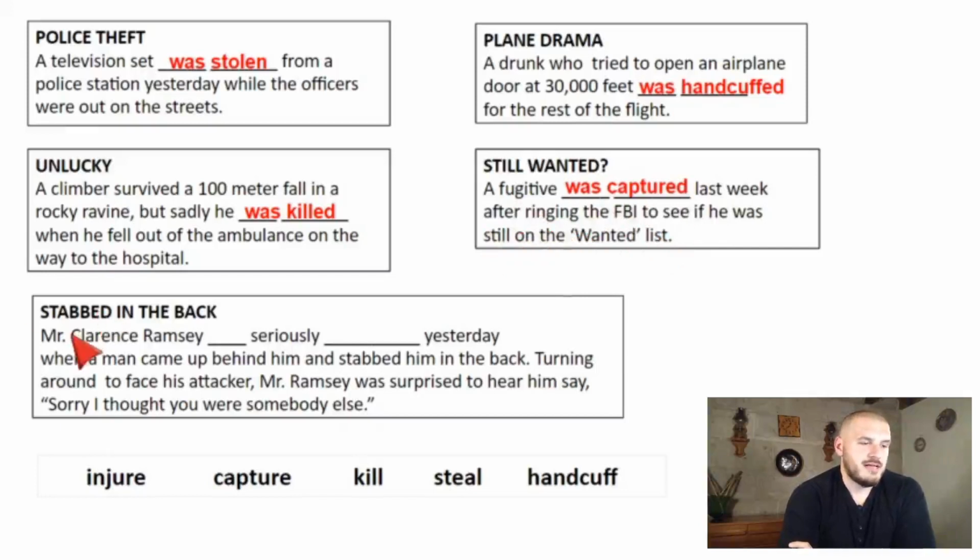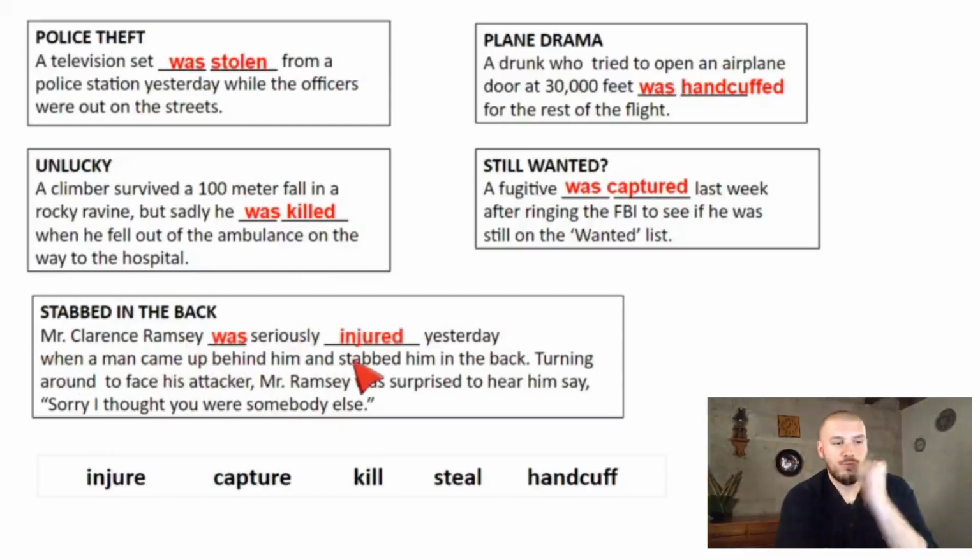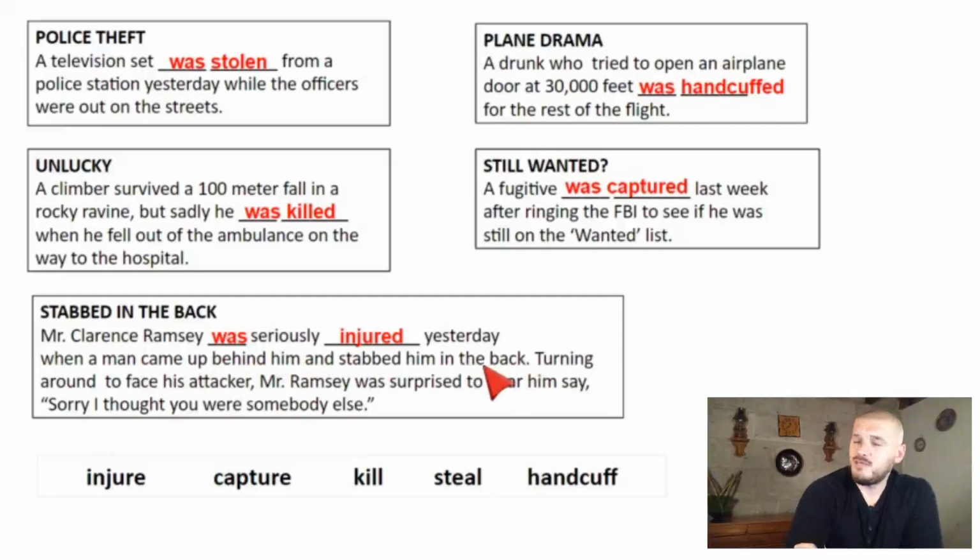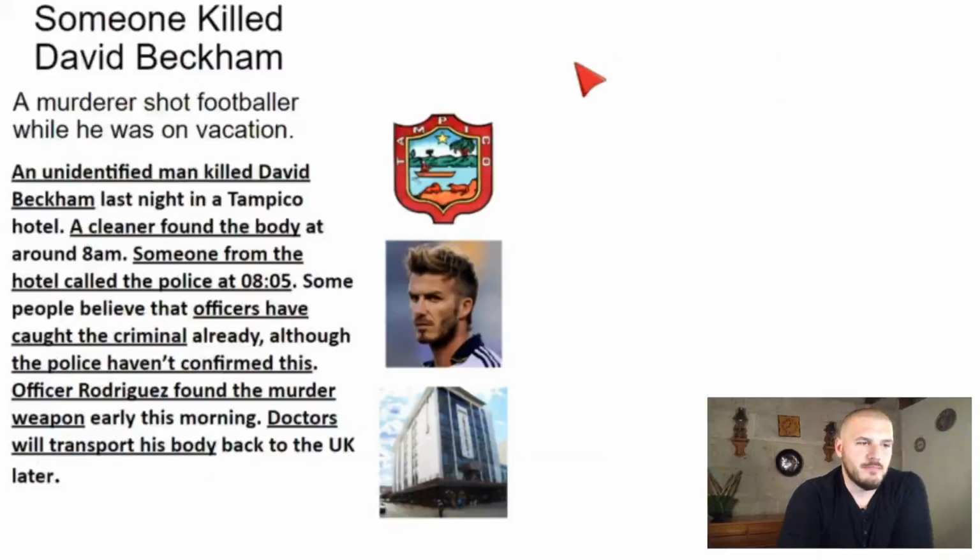And here, Mr. Clarence Ramsey was seriously injured yesterday when a man se acercó desde atrás, a man came up behind him and stabbed him, lo apuñaló en la espalda. Turning around, so the man was like, he turned around and the person said, oh, sorry, I thought you were somebody else. Okay, so this is one common use in newspapers and stories. We use passive voice because maybe the object is more important or maybe because we don't know who the subject is. Okay, so continuing the theme.